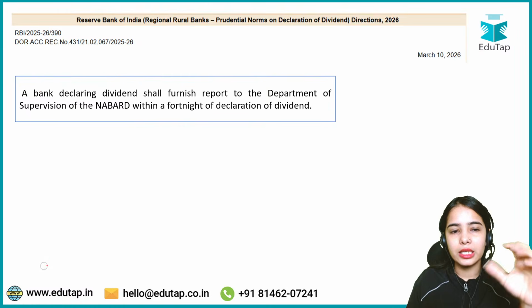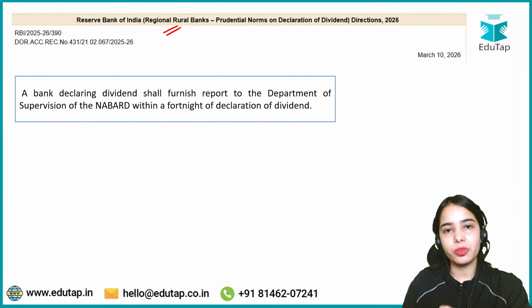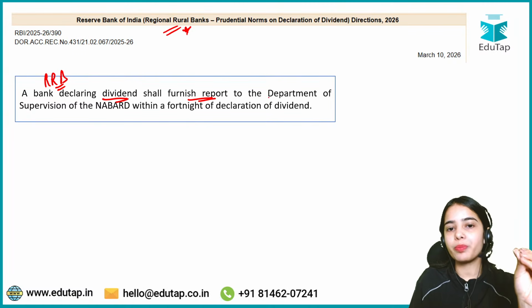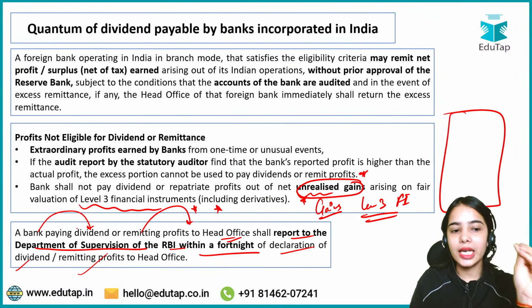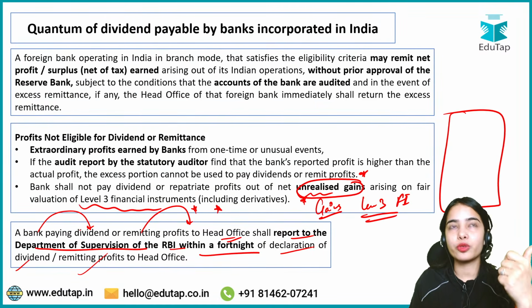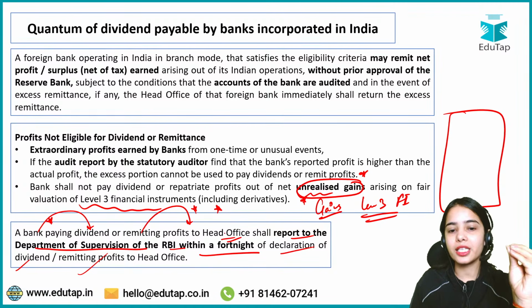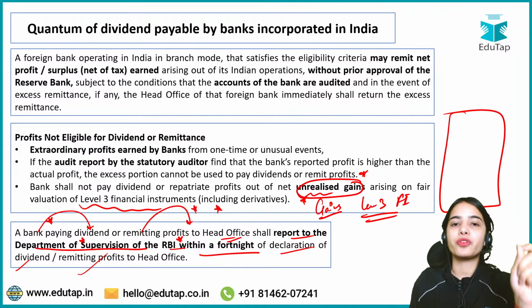Now, a regional rural bank declaring dividend. See, this is the slight difference, because the regional rural banks are regulated by RBI, but they are supervised by NABARD. That's why in the case of RRBs, an RRB declaring dividend shall furnish the report to the Department of Supervision of NABARD. While the other categories of banks, small finance banks, local area banks, payment banks, scheduled commercial banks, have to provide the report to the Department of Supervision of RBI. Only the RRBs have to provide the report to NABARD.